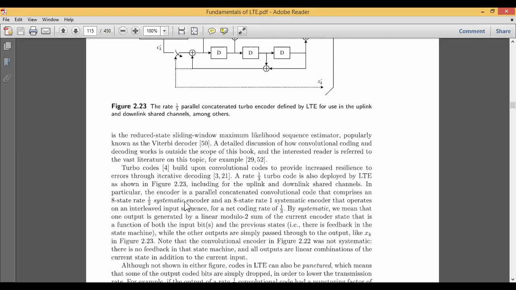Apart from the Viterbi algorithm, we can also make use of turbo codes. Turbo codes increase the resilience to error through iterative decoding. It means that different methodologies are adopted by trial and error, making it a case study of which type of decoding mechanism will give the proper result, the proper information at the receiver side.